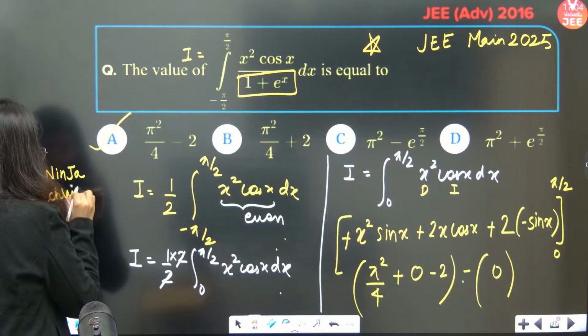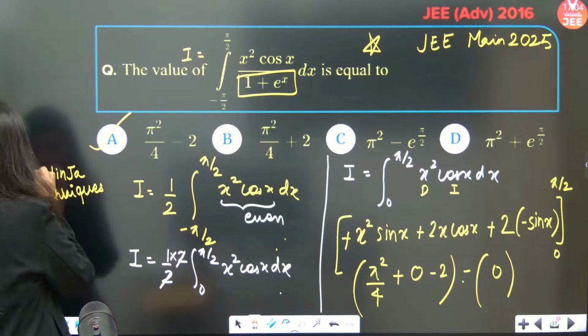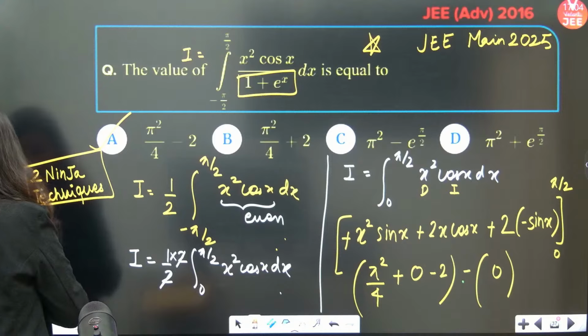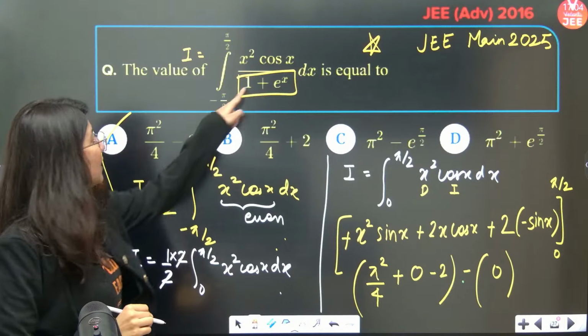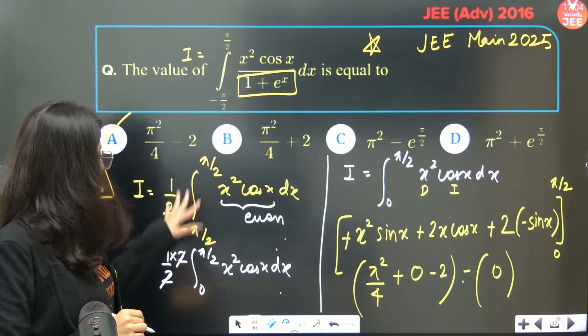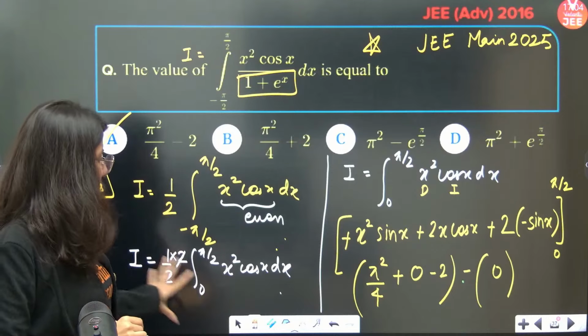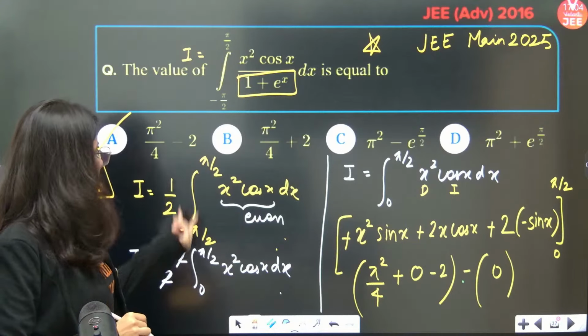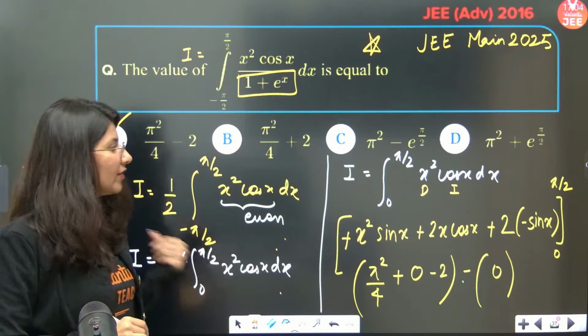Two ninja techniques we have used in this question. First technique: remove 1 plus e power x right away and divide by 2. So this is it. Then we have used one property, that minus pi by 2 to pi by 2 becomes 0 to pi by 2 if the function is even.